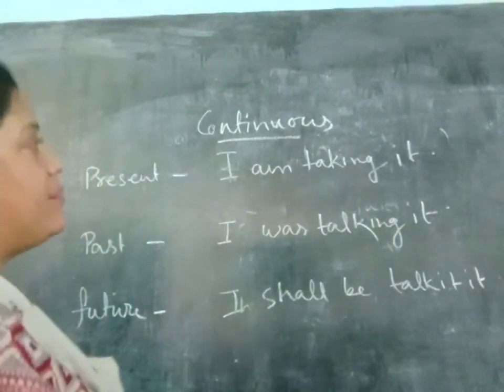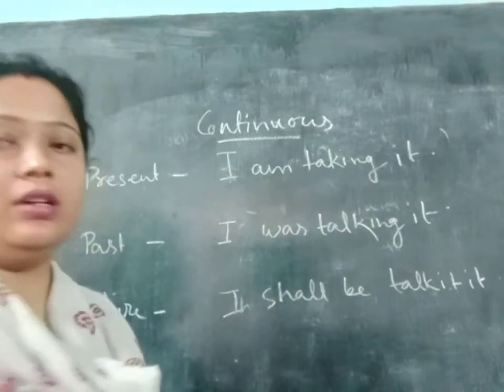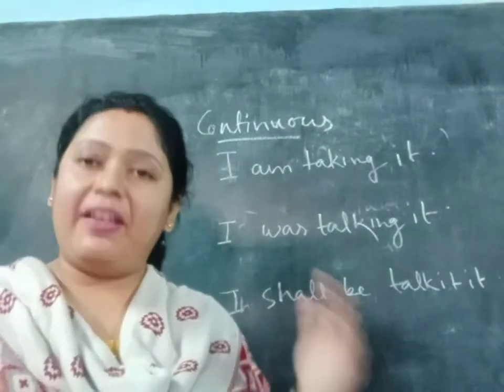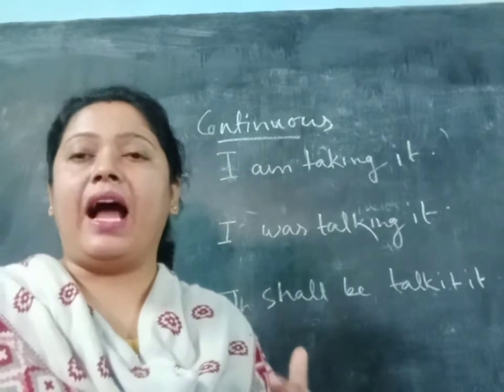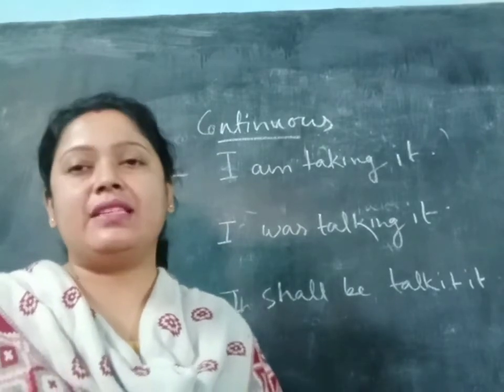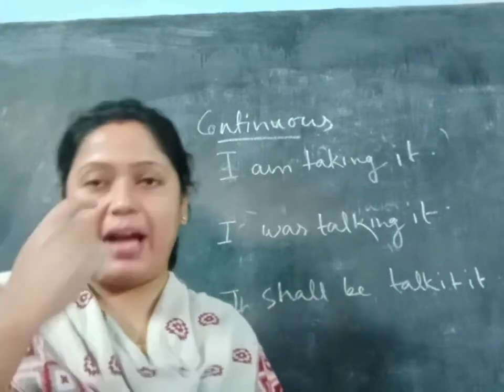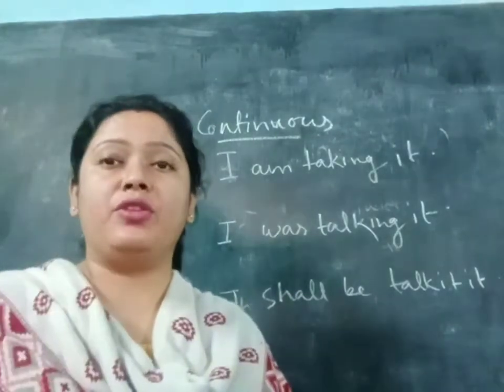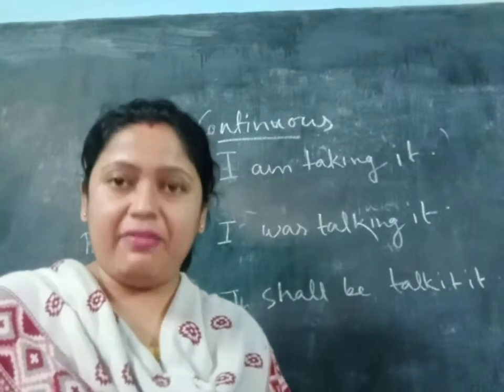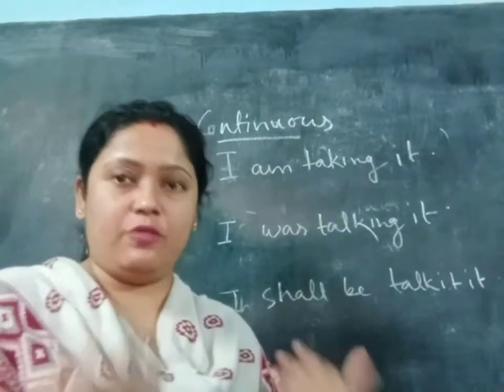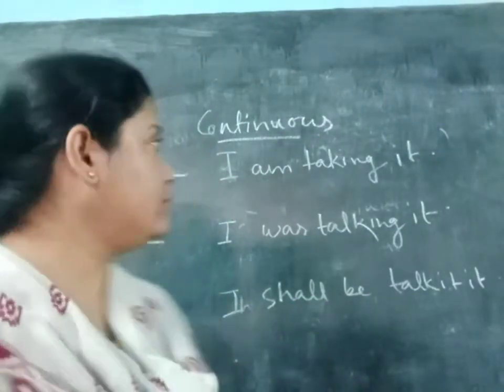Now see, I am taking one sentence, because with this one sentence you can identify the changes we are going to make while changing from active to passive. It will be easier for you.